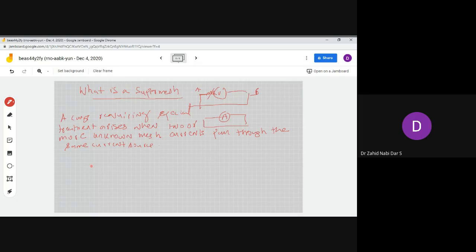So how do we overcome this difficulty? What we will do is bypass this.